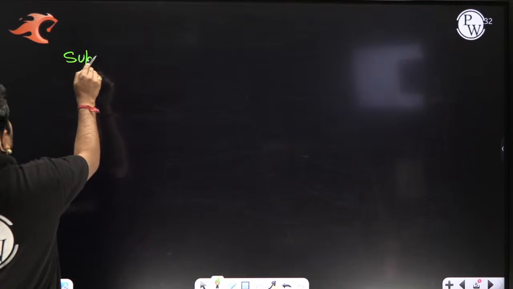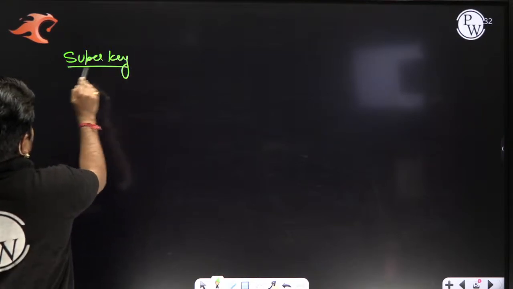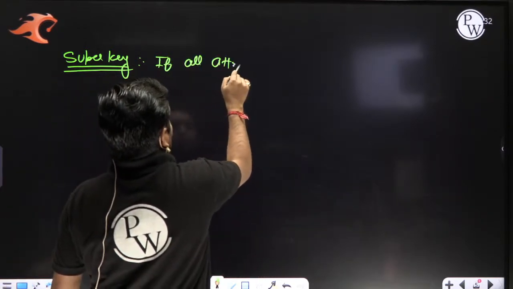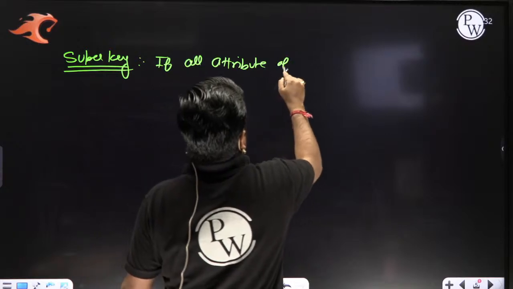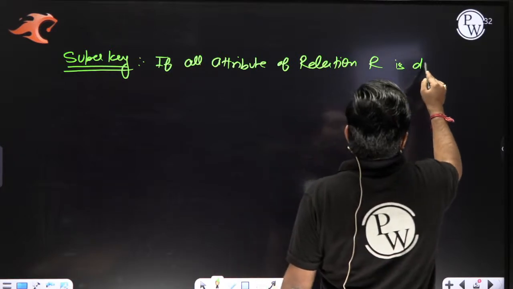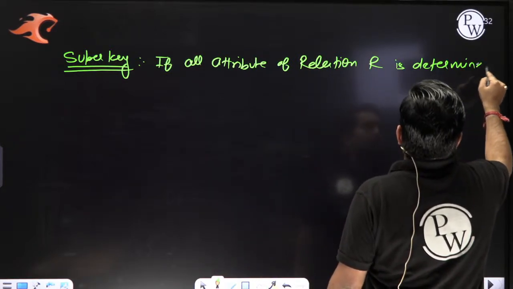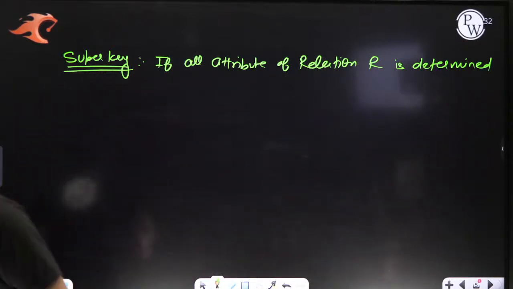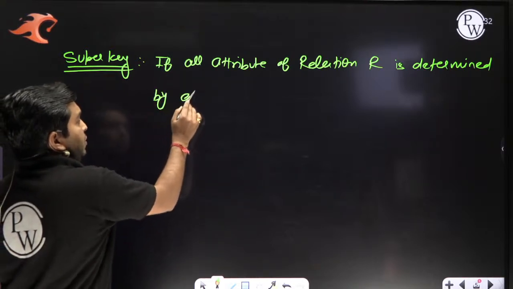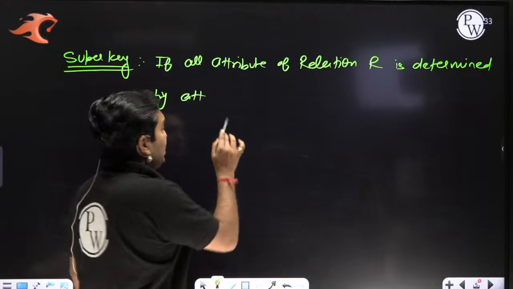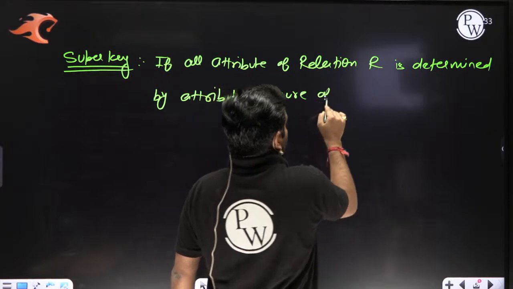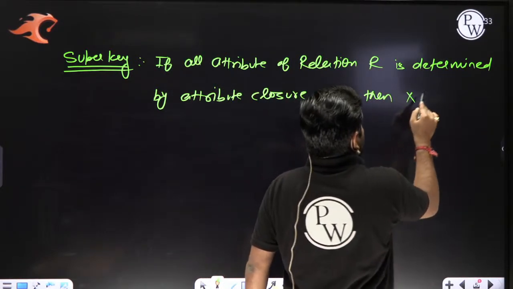Super key means: if all attributes of relation R are determined by the attribute closure of X, then X is a super key.